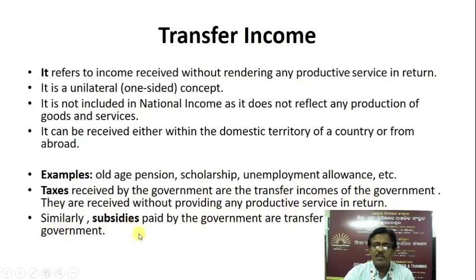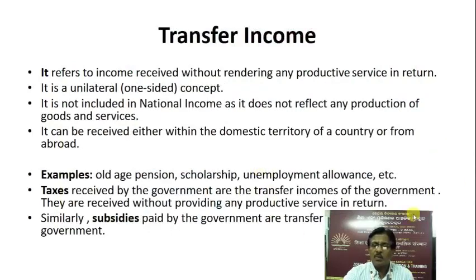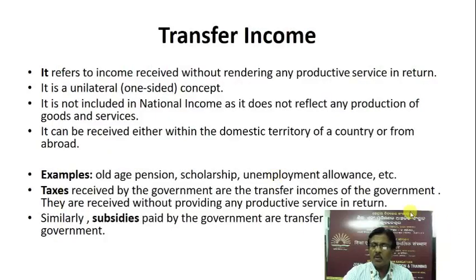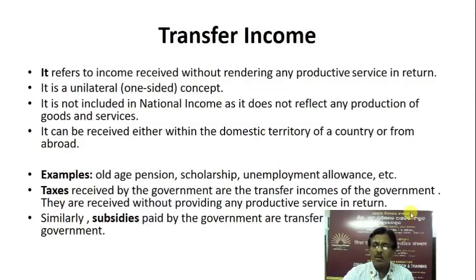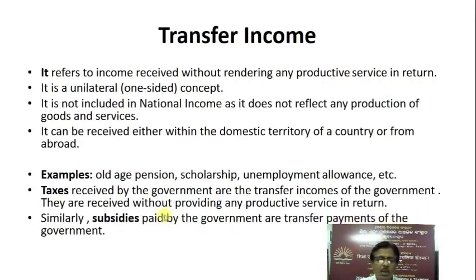Similarly, subsidies paid by the government are transfer payments of the government.